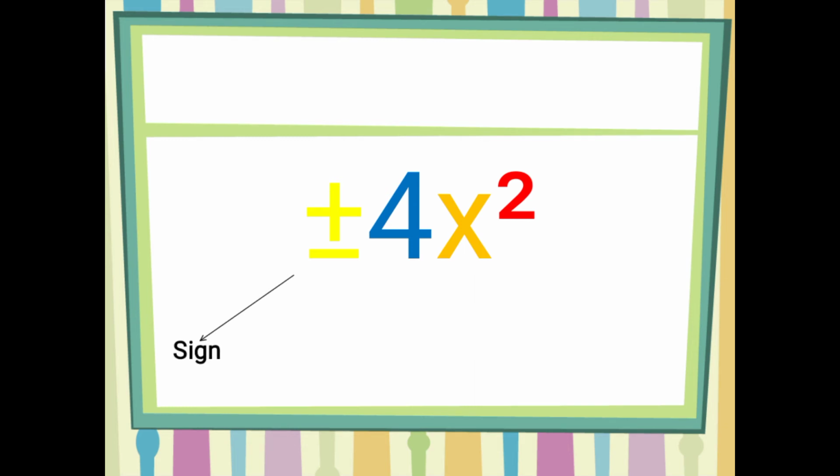Now move on to the next one. Before starting exercise number 9.2, let's quickly revise this. If you have this type of term given in your question, what will each value be called? First of all, this will be called the sign, plus or minus. It is very important that you consider the sign written before the value. Then this is your coefficient, the number that is going to be multiplied with your variable.